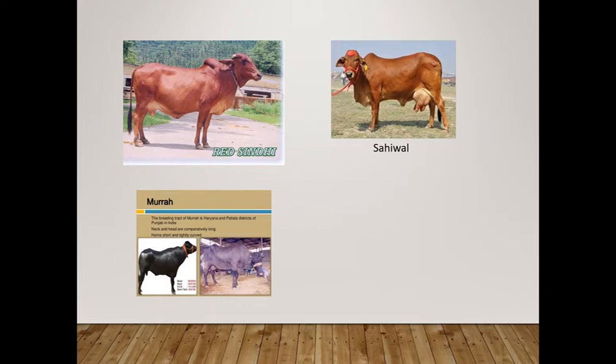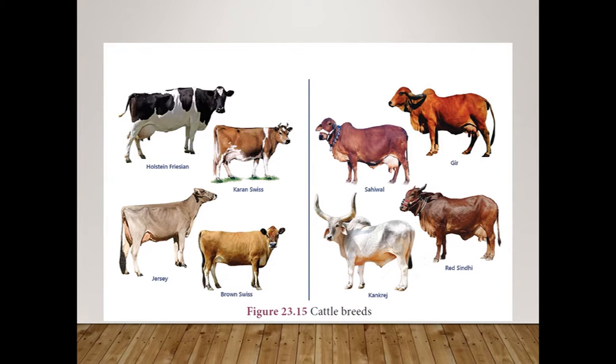I hope you follow. So we say dairy breed, namely indigenous and exotic breed. And the next one is the draught breed. They are used for agricultural work such as tilling, irrigation and carting. Examples are Amrit Mahal, Kangeyam, Amblacheri, Malvi and Siri. I repeat, for draught breed: Amrit Mahal, Kangeyam, Amblacheri, Malvi, Siri and Halikar. I hope you understand.